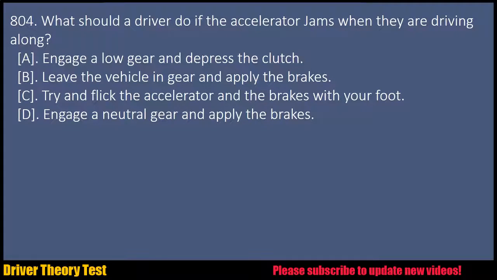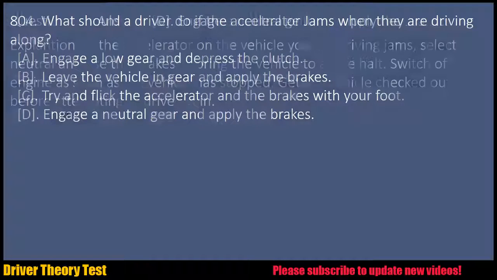Question 804. What should a driver do if the accelerator jams when they are driving along? A. Engage a low gear and depress the clutch. B. Leave the vehicle in gear and apply the brakes. C. Try and flick the accelerator and the brakes with your foot. D. Engage a neutral gear and apply the brakes.